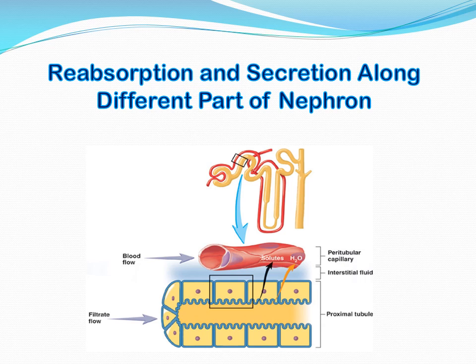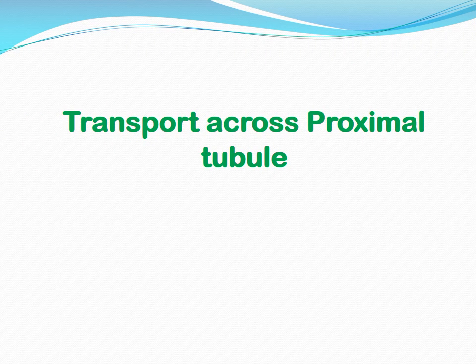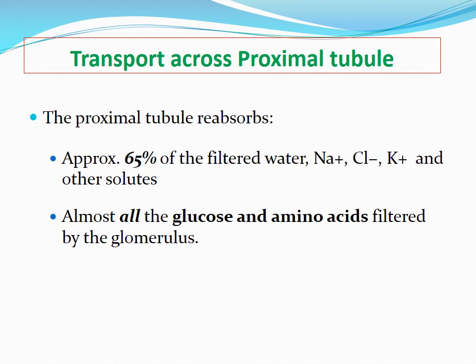And secretion of the various substances along the different parts of the nephron. First we'll discuss the transport of various substances across the proximal tubules. So transport across the proximal tubules includes the reabsorption of most of the filtrate. Maximum filtrate is reabsorbed from the proximal tubules.